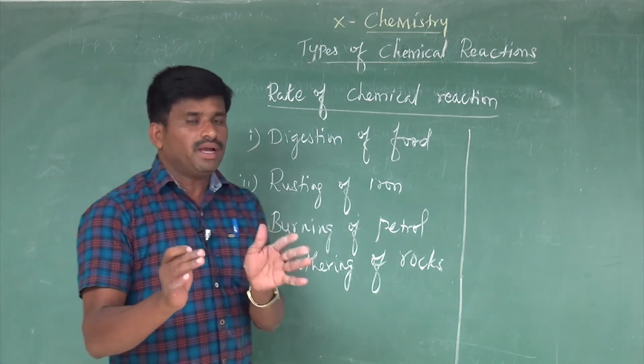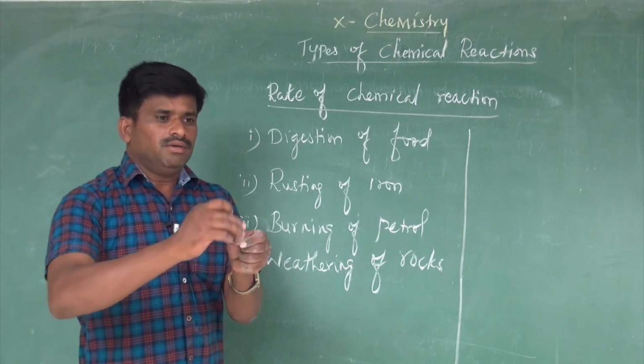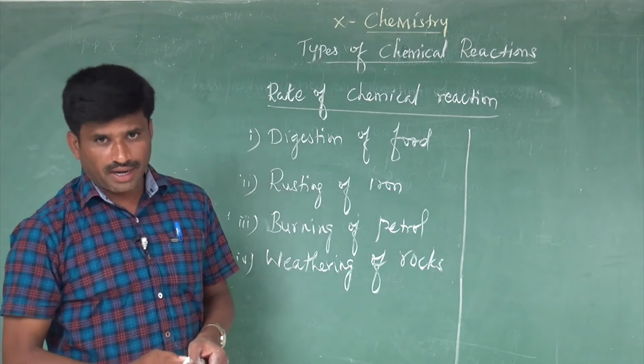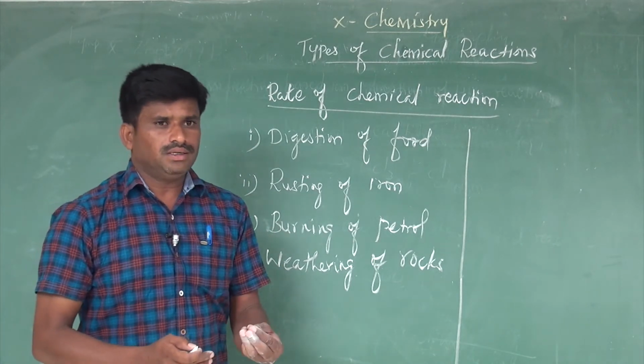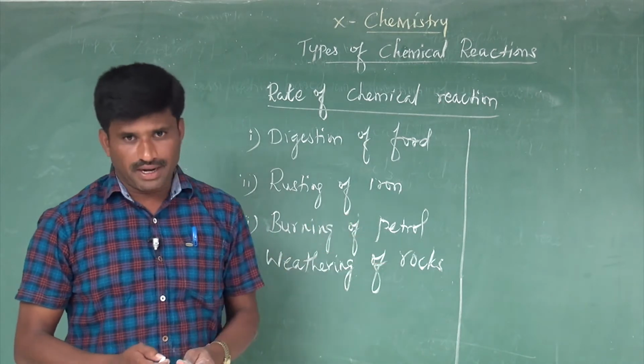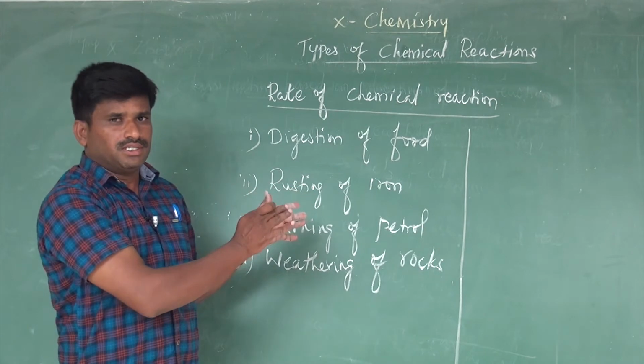How could you determine which is fastest? The reactant will be completely converted into product. That means in a particular time, the reactant gets converted into the product. By the rate, you can determine which is fastest and which is slowest.